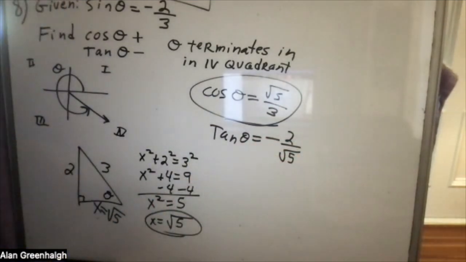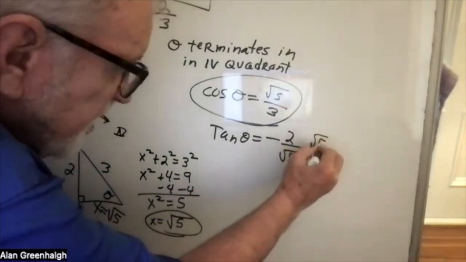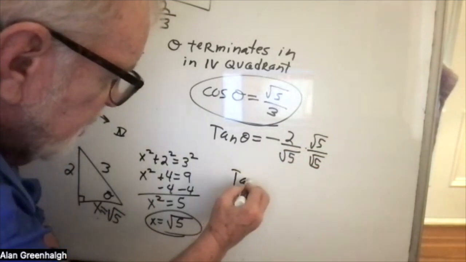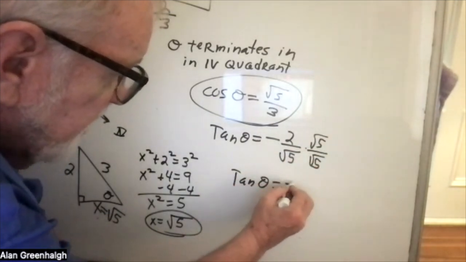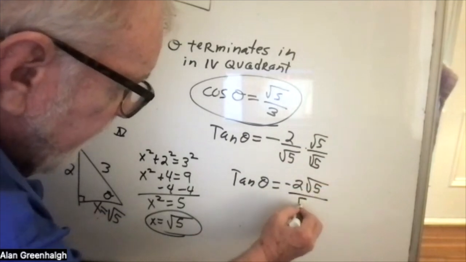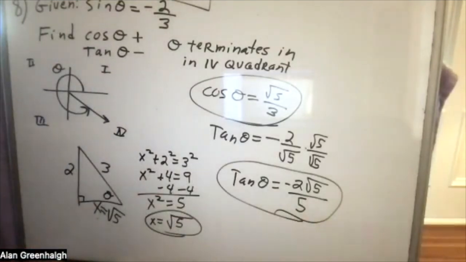And the only thing that would be expected in this problem is for you to rationalize the denominator. So this becomes tangent of theta equals -2 times the square root of 5 over 5. And those are the two answers.